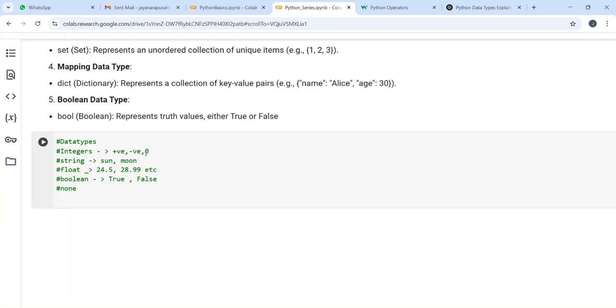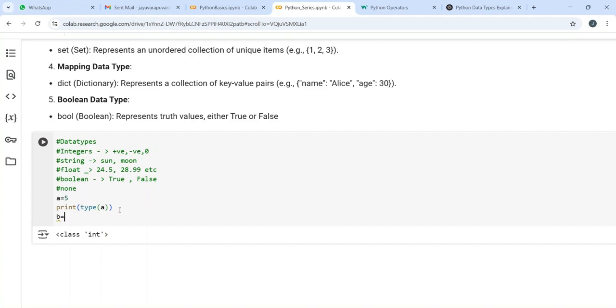Let's try printing the type of these data types. Let's say a equal to 5, and I want to know the type of a. So I will simply print type of a. If I hit enter, you see a is of class int, so it is of data type integer.